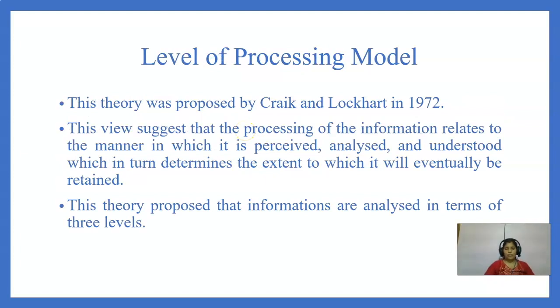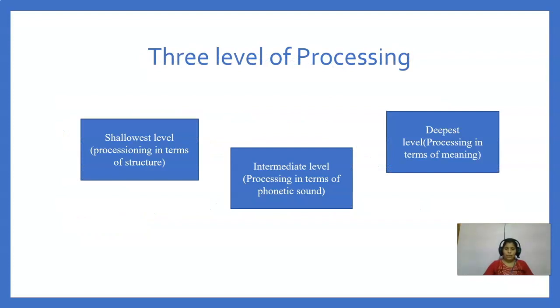So now we'll discuss this levels of processing model. The levels of processing model was given by Craik and Lockhart in 1972. According to this model, the way we process the information plays an important role in memory. This theory suggests there are three ways by which we analyze or process information: the shallowest level, intermediate level and deepest level. Shallowest level means when we process information in terms of structure. Intermediate level means when we process information in terms of sound, and deepest level means when we process information in terms of meaning. So let me give you one example and explain these three processes.